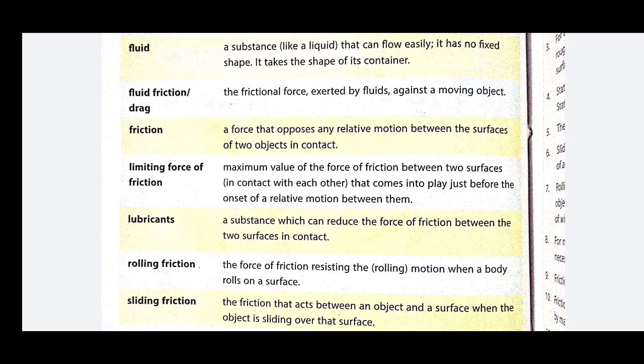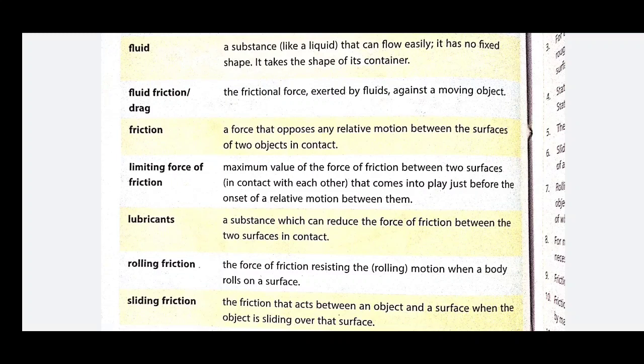If you again increase the force, say initially you are applying some force F and the object is still stationary, you increase the force to 2F, then the object is again stationary.